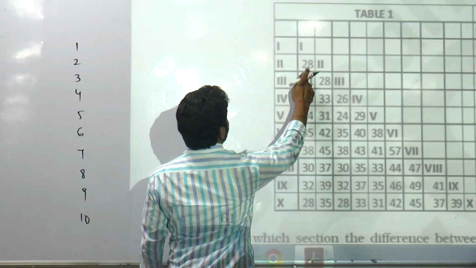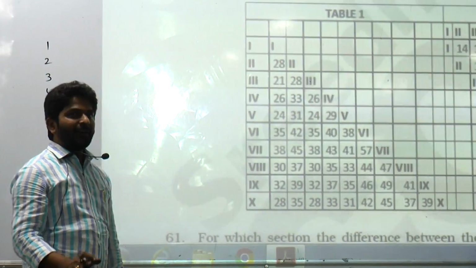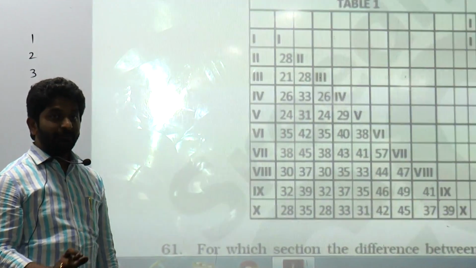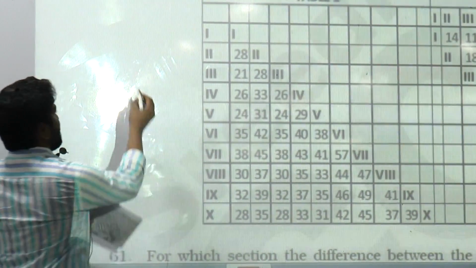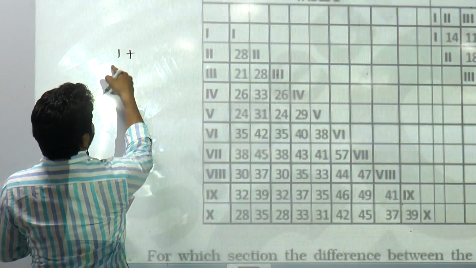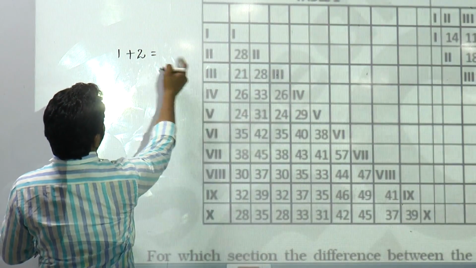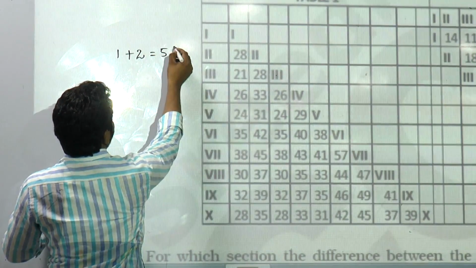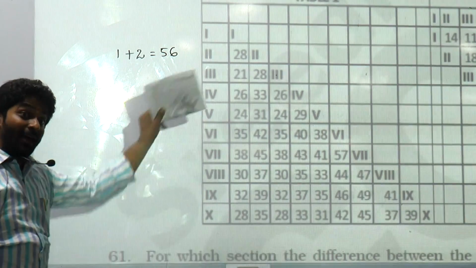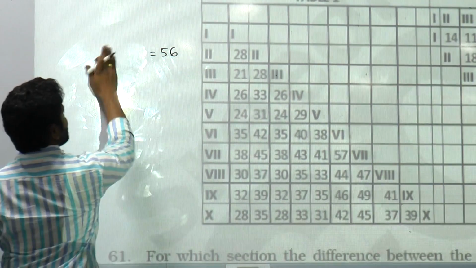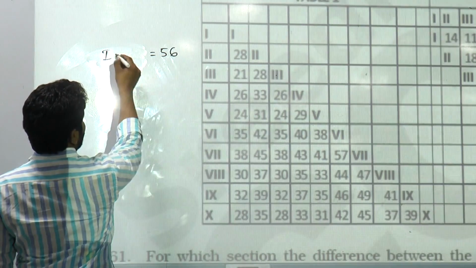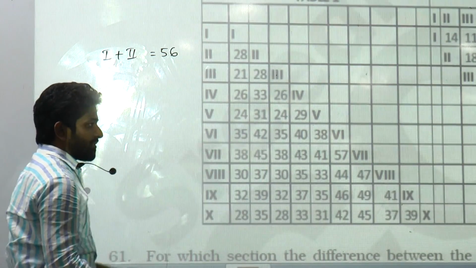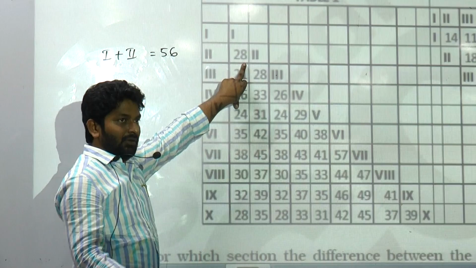What is 28? Average number of questions from 1 and 2. So the number of questions from section 1 and 2 will be 56. Average is 28, but the sum of questions from section 1 and 2 together is 56.